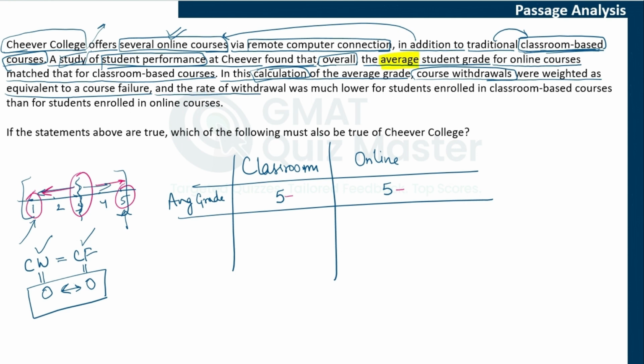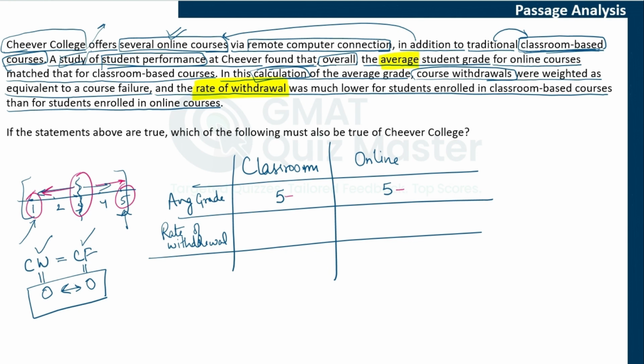And the rate of withdrawal was much lower for students enrolled in classroom based courses than for students enrolled in online courses. So now we talk about the rate of withdrawal. If we write it down here, rate of withdrawal, we know that this rate was lower for students enrolled in classroom based courses. So if it was 20% here, it was 40% here. This is what the passage tells us.